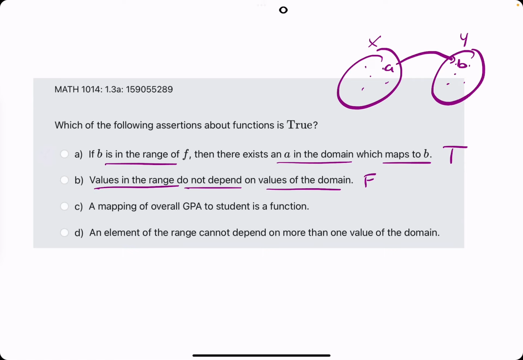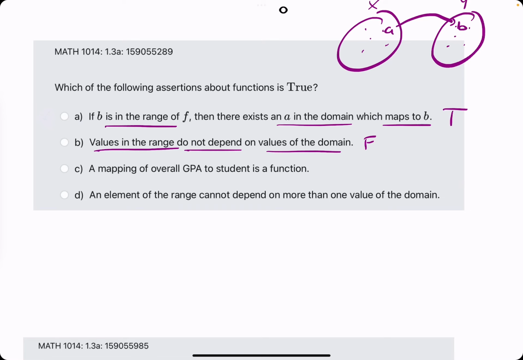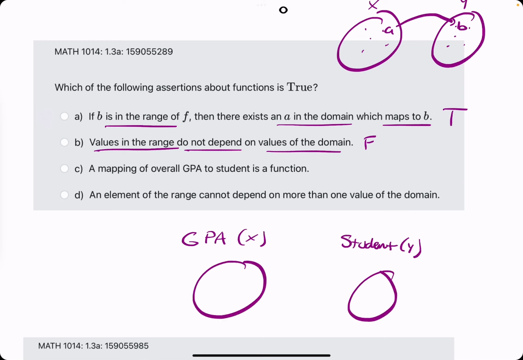C: a mapping of overall GPA to student is a function. Now, this one's very strange. The best way I could think about it is this. If you have GPA as the x values, and then students as the y values, say you have 4.0, 3.5, whatever, just a bunch of GPAs, and then you have a ton of different students.